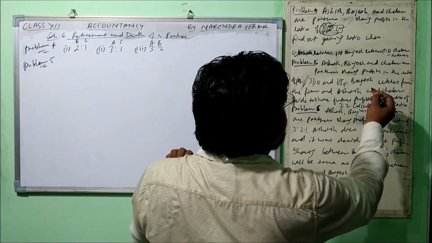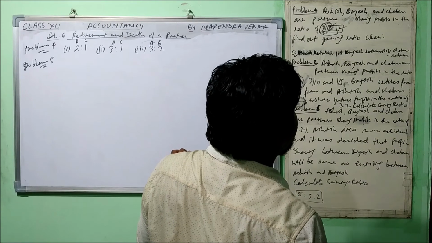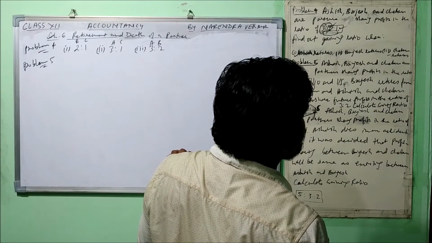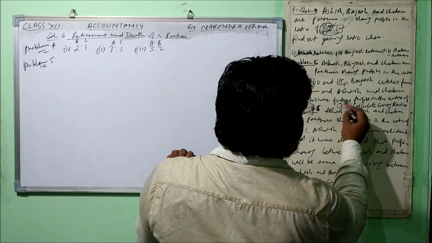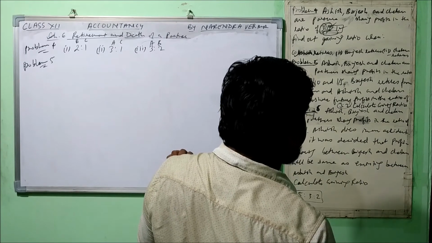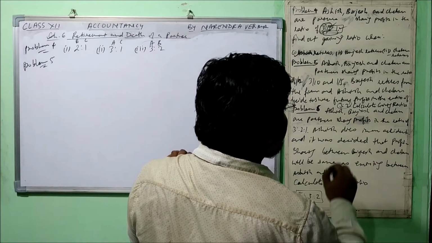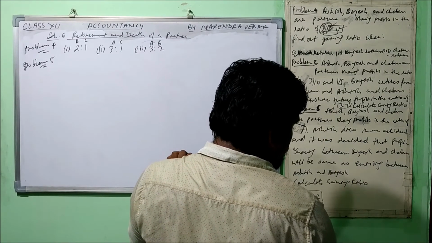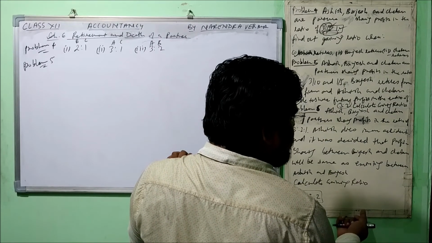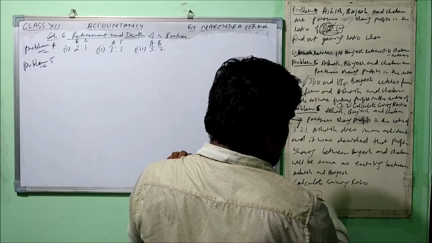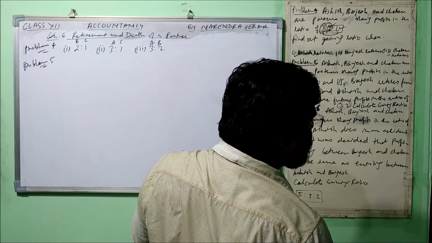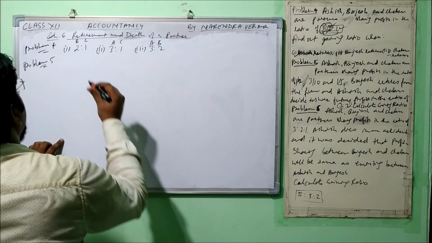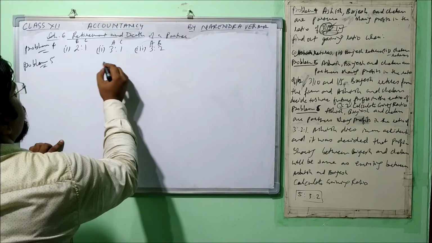Okay, now Brijesh retires from the firm and Ashish and Chetan decide to share future profit in the ratio of 3:2. Calculate gaining ratio. Okay, no problem. So that is their new ratio. Okay, and that is their old ratio. So if we deduct old ratio from new ratio, we get gaining ratio. So simple formula will work here. Already I have taught you the formula.